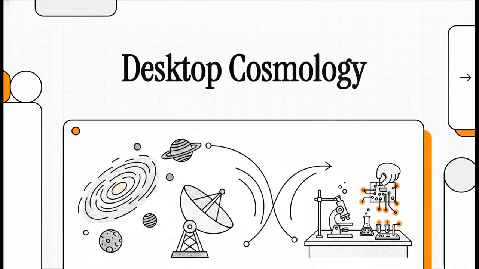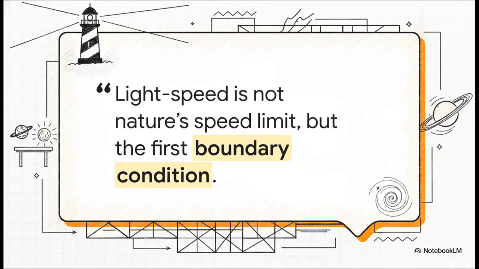Today, we're taking a wild journey from colossal cosmic theories straight down to tabletop physics. Take a close look at this quote. It's known as the lighthouse statement from the Bilingual Conformal Mapping Quantum Energy Integral, or CMQEI, Extension 3 white paper. I want you to really let this sink in because it completely flips our traditional understanding of physics on its head. Instead of thinking of the speed of light as some arbitrary cosmic speed limit, something you'd get pulled over for exceeding, it frames light speed as the fundamental architectural blueprint of space itself.